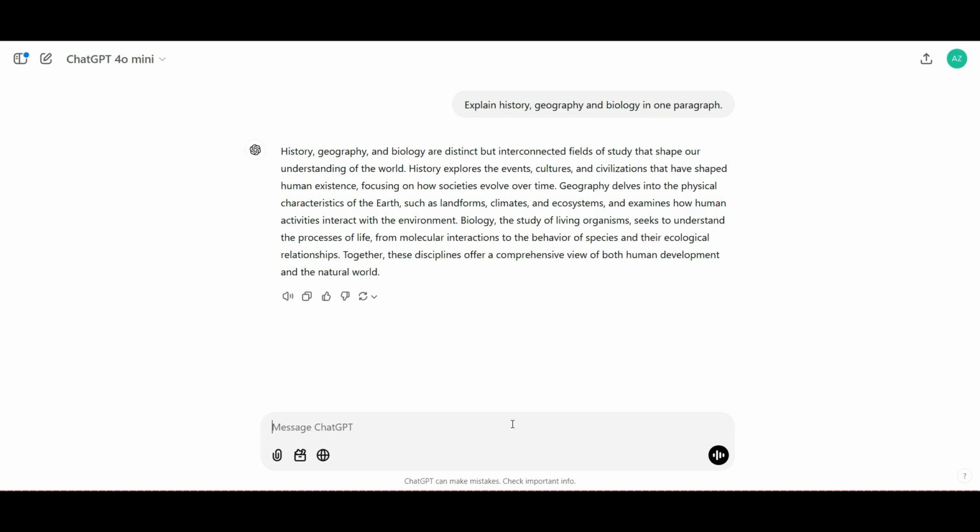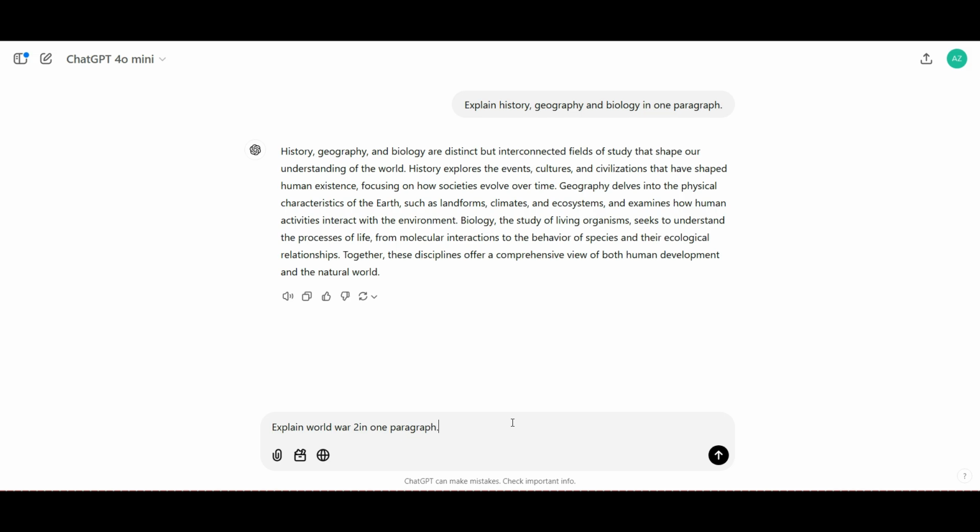If we want to fix this, we will have to break it up into smaller chunks, right? We will have to break this up into smaller chunks. So when we are talking about, let's say, history, I can ask a specific question about history. So I can say, explain to me about, let us say we will pick one event from history, and that is, let us say, World War II. Okay, so I am saying explain World War II in one paragraph.